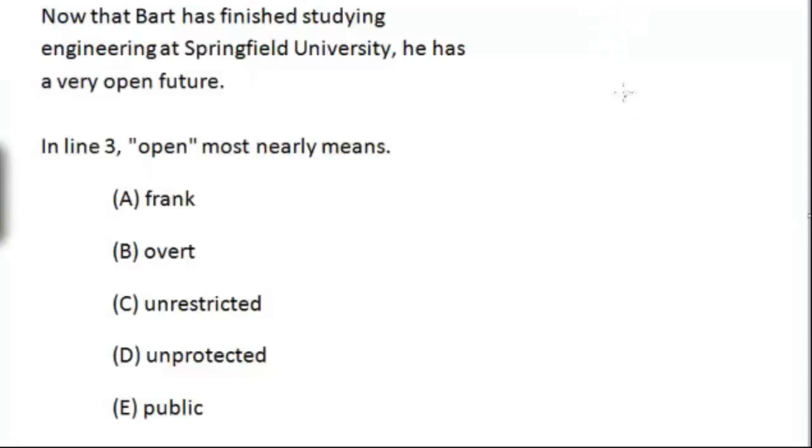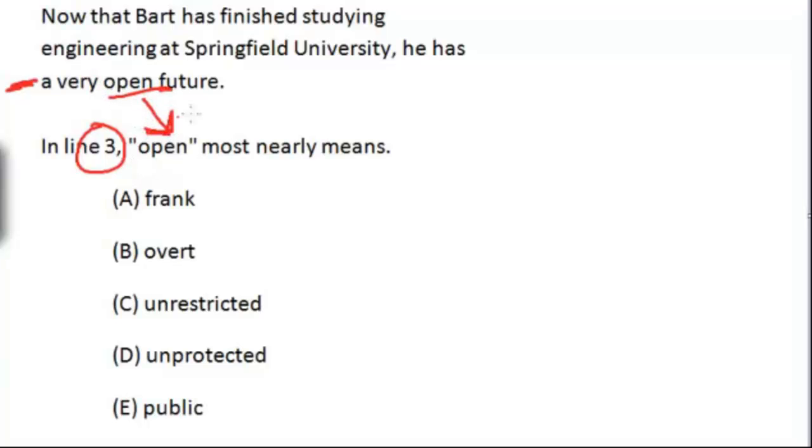This one says, now that Bart has finished studying engineering at Springfield University, he has a very open future. And if you see this question, it says in line 3, open most nearly means what? So the third line is here. I know there's only 3 lines. We don't actually even need to write 3, but they're asking about this word over here, this word open.